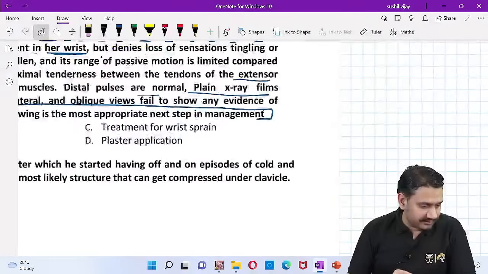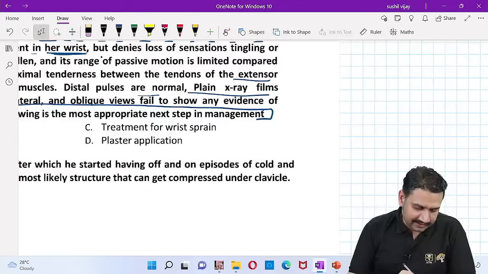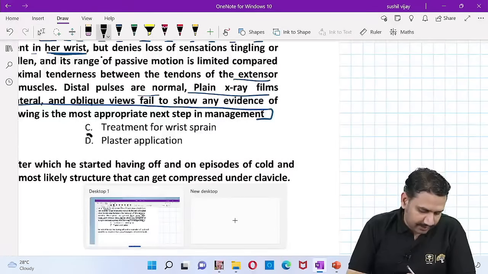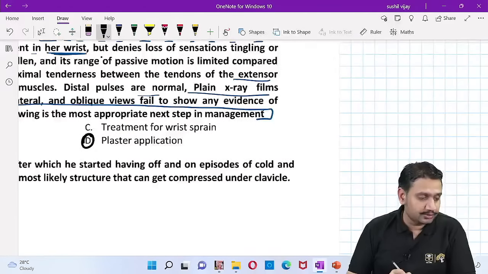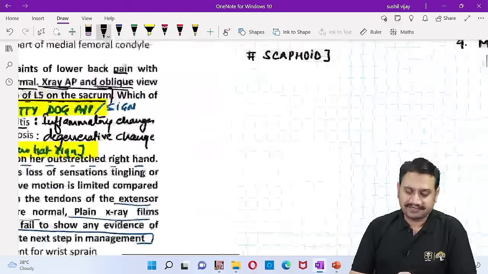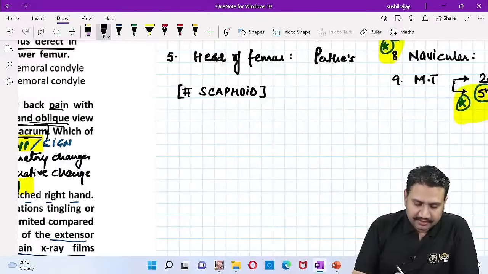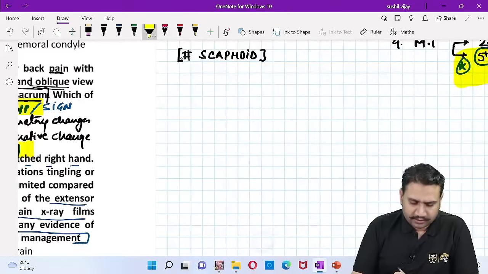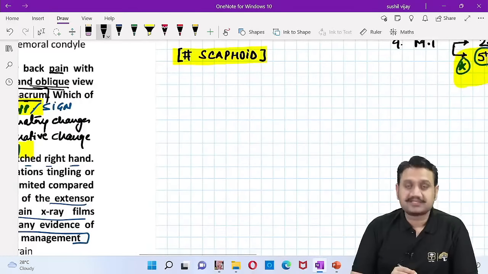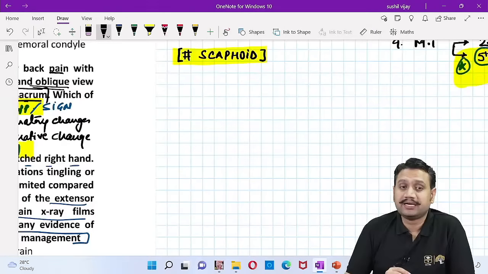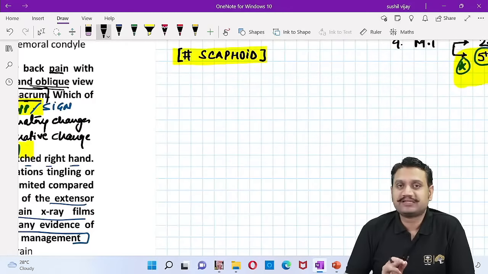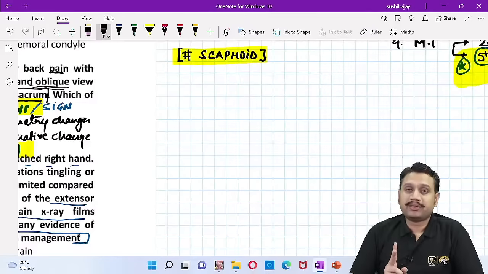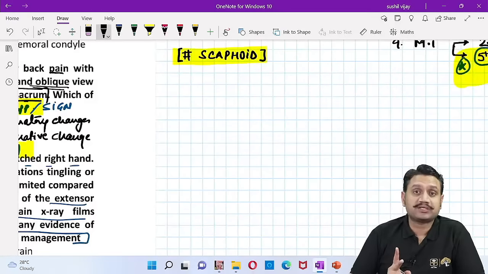So plaster application, Priya is saying, Shubhajit is saying that it is a plaster application. I go with the students who are saying that it's a plaster application. Reason being, let's understand the fracture. Clinically they are trying to tell you about the fracture scaphoid. Why so? Because in the fracture of the scaphoid, we already know that for up to 2 weeks, normal X-rays might not be able to show you the fracture. Fracture scaphoid might not show up for up to 2 weeks.